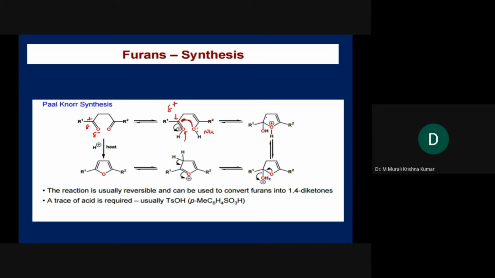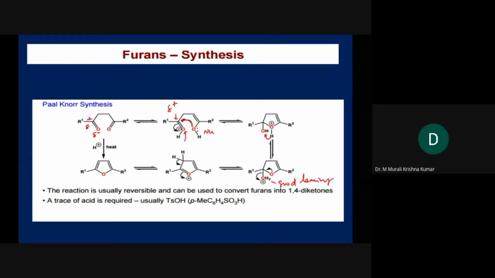So here what will happen? Dehydration is going to happen. So here proton redistribution is happening. This proton is moving over here. The water will be eliminated. H2O+ is a very good leaving group. Good leaving group.